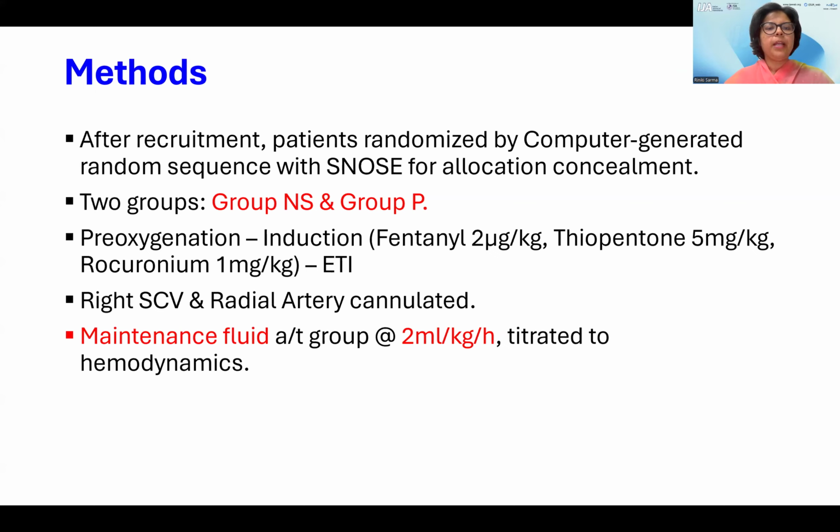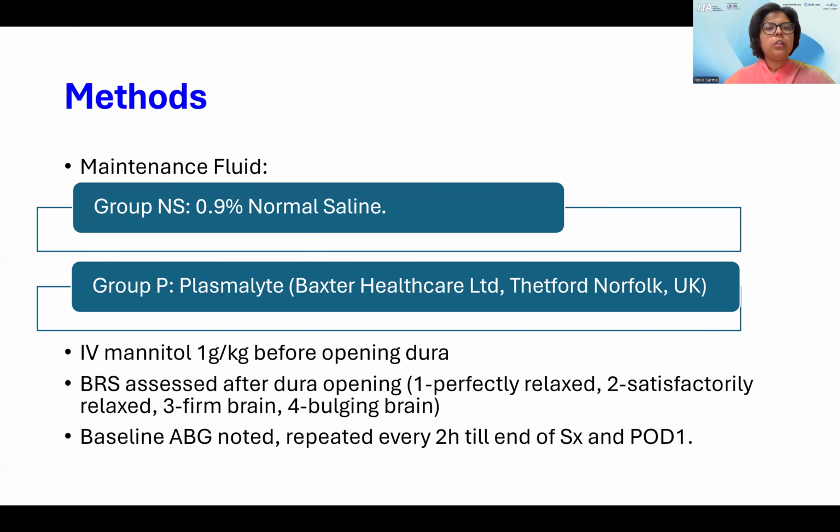Then right subclavian vein was cannulated and radial artery was cannulated. Maintenance fluid, according to the group allocated, was started at 2 ml per kg per hour, titrated to hemodynamics. So the NS group received 0.9% normal saline and group P received Plasmalyte as maintenance fluid.